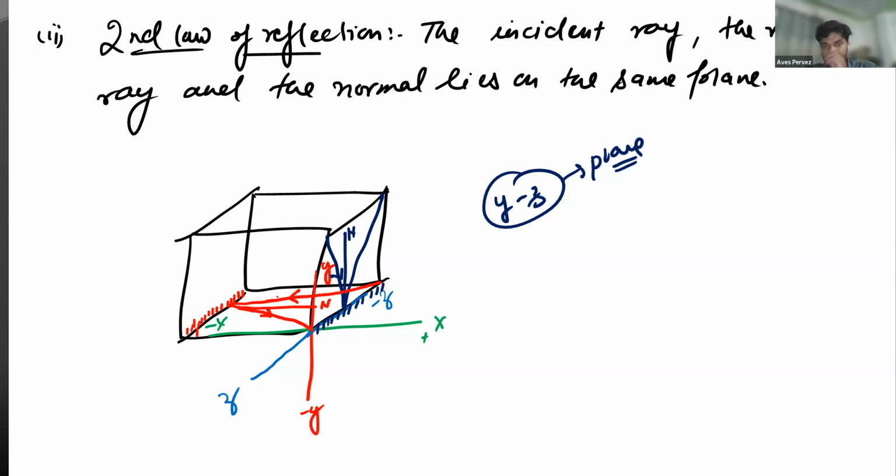Understood? So this is the normal. The normal will not be going in the upper plane or some other plane. No, it will be in the same plane. The incident ray, the reflected ray, and the normal lie on the same plane. So please make this diagram and write down the second law of reflection. Then we shall be moving to the next part.